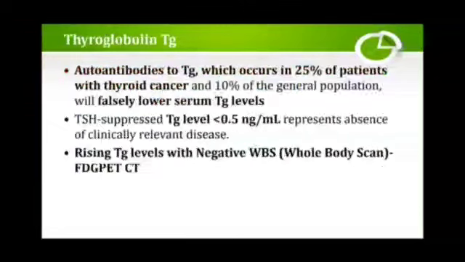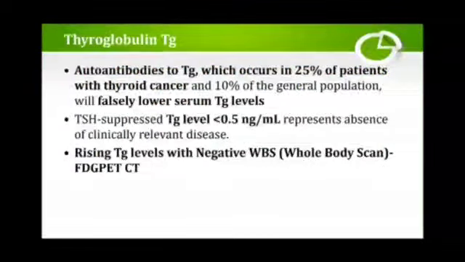What is this thyroglobulin? Okay, autoantibodies to thyroglobulin, which occur in 25% of the patients with thyroid cancer and 10% of the general population, will falsely lower serum thyroglobulin levels. This TSH suppressed thyroglobulin, if less than 0.5 nanogram per ml, represents absence of clinically relevant disease. Rise in thyroglobulin levels with negative whole body scan, that is the FDG PET CT. Okay, you can see there is a rising thyroglobulin with negative whole body scan.